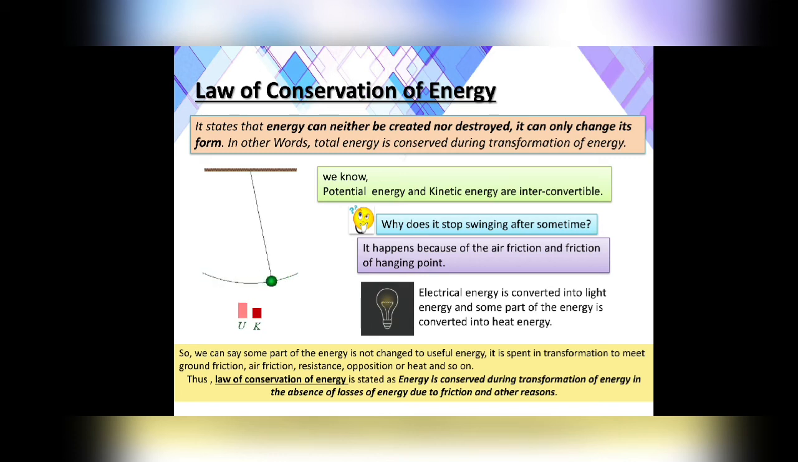So, we can say the energy is conserved only if there is no friction or no other reason for the useless energy, right? So, in that case, we can say that total energy is always conserved. Otherwise, it is used in meeting the other frictions or oppositions or resistances. So, if there is no resistance and no friction, it will always be conserved.